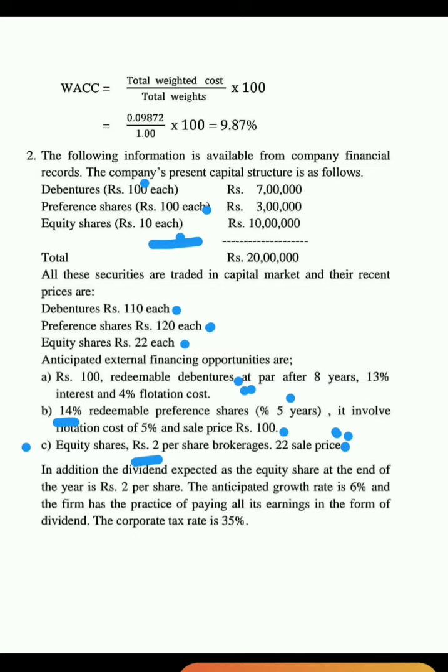The anticipated growth rate is 6% and the firm has the practice of paying all its earnings in the form of dividend. Corporate tax rate is 35%. So based on this information, we need to calculate weighted average cost of capital.